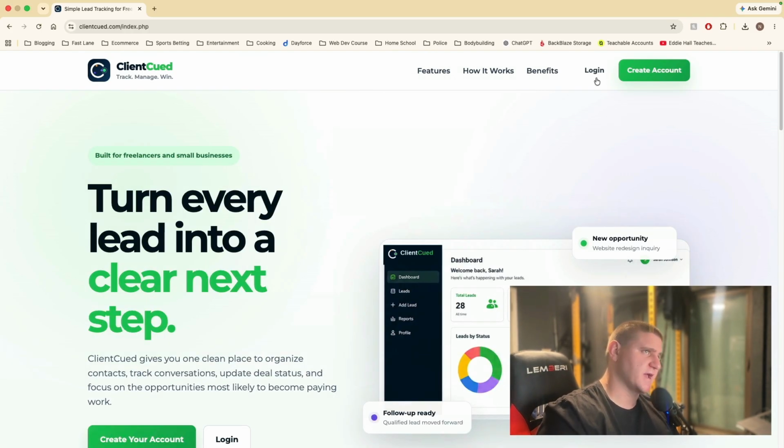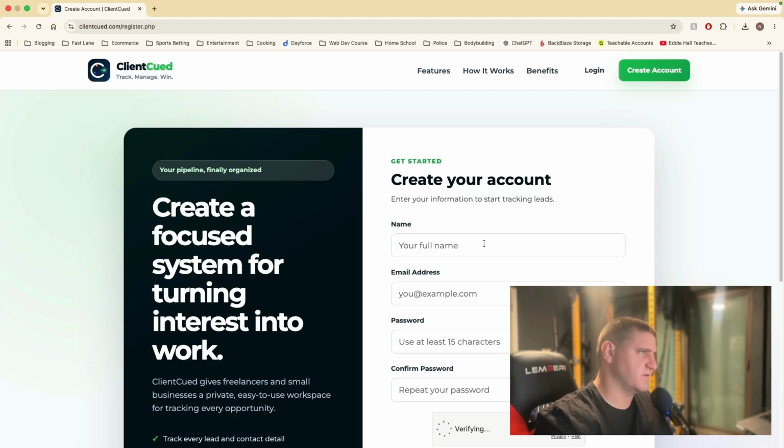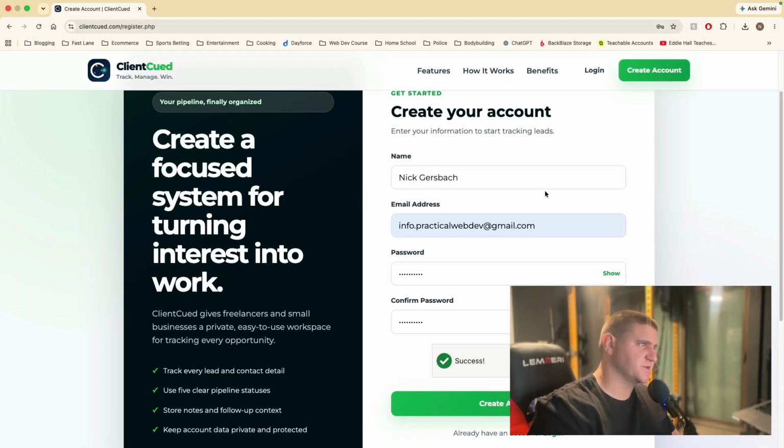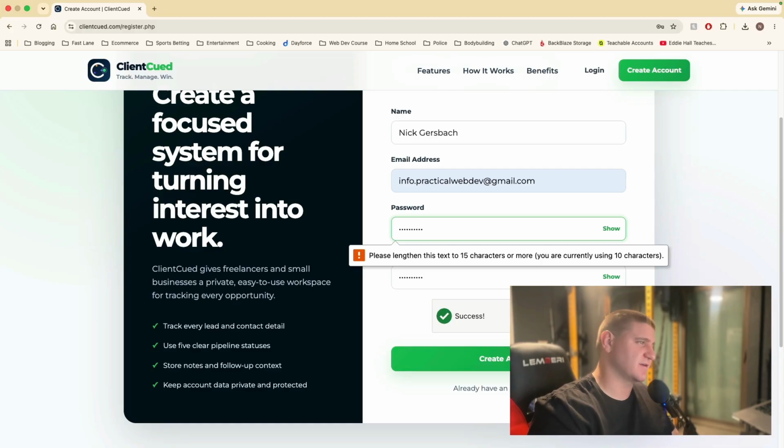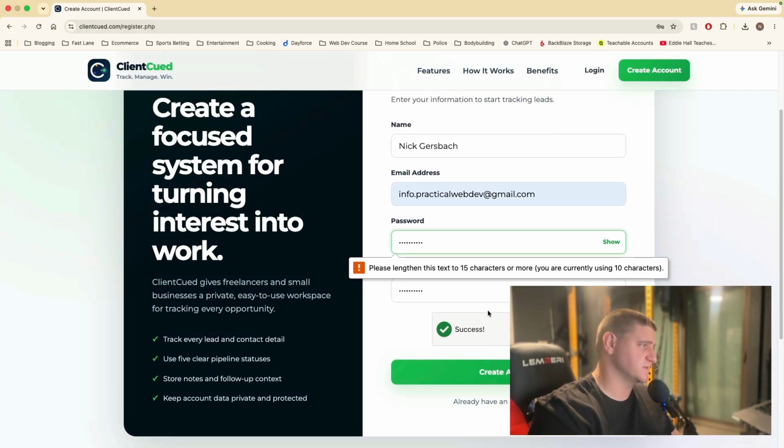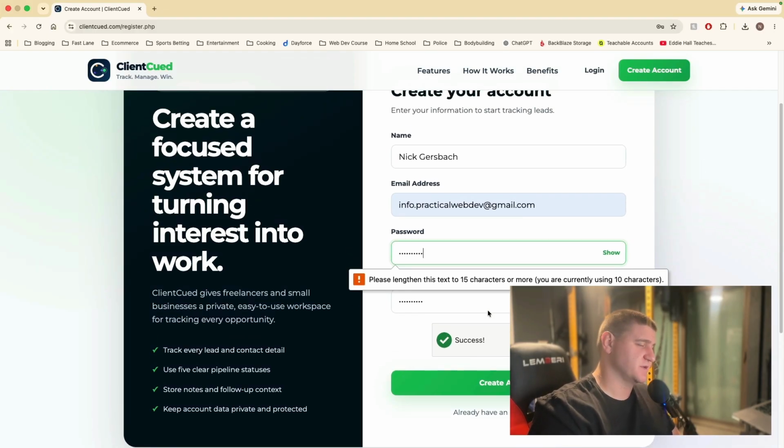Basically, you can create an account, or you can log into your existing account, and you can track your leads. So I'll show you how this works now. I'll go ahead and create an account. You can just enter your information in there, enter your email address, create a password, create account. I've got Cloudflare on here to add some extra security, and your password has to be at least 15 characters for more added security. This is built with full stack PHP, and it's got all the latest security features. It's pretty secure for an MVP app. So you can go ahead and use it. I wouldn't put too much sensitive data in here.